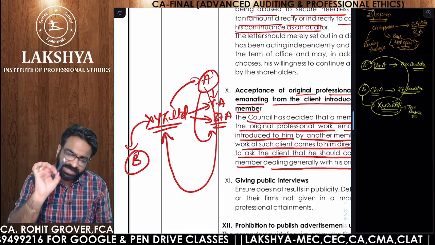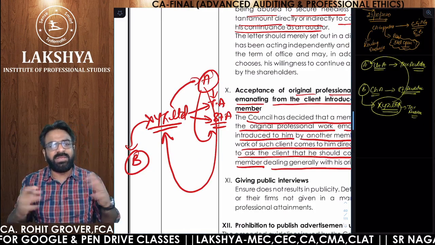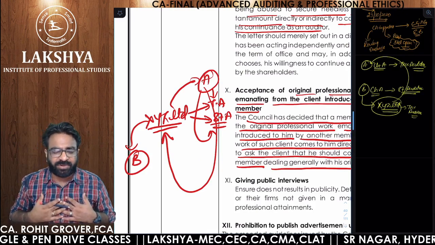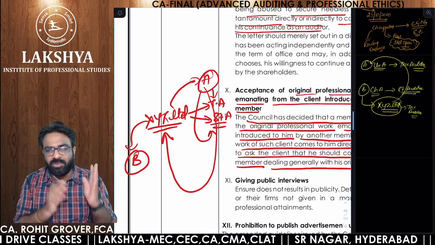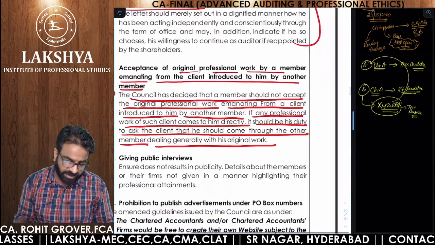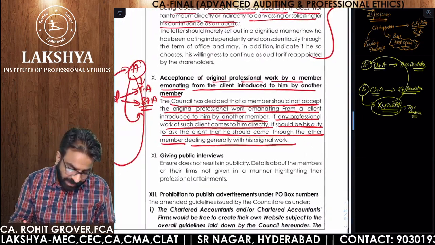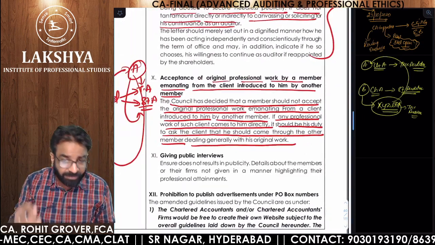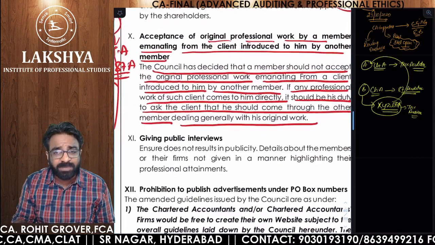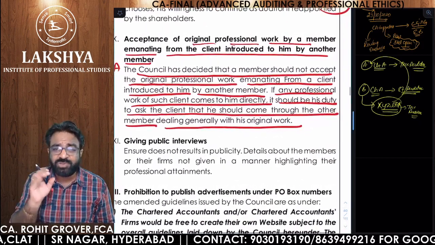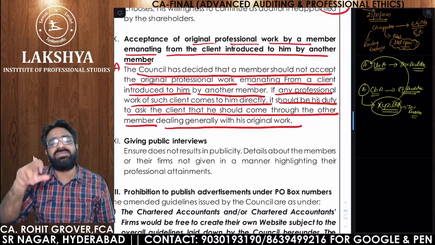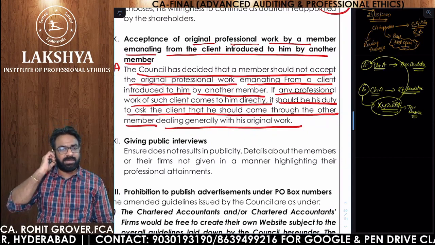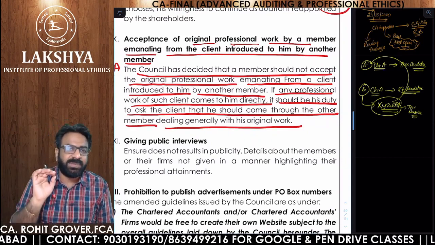B is doing your statutory audit. It's good that you are thinking that I will be your good statutory auditor, but please come via B. Don't come directly to me. That is what is written in the next point. So see, if any professional work of such a client comes to him directly, it should be his duty to ask the client to come through the other member generally dealing with it. Crystal clear? So that is what is being told to you.